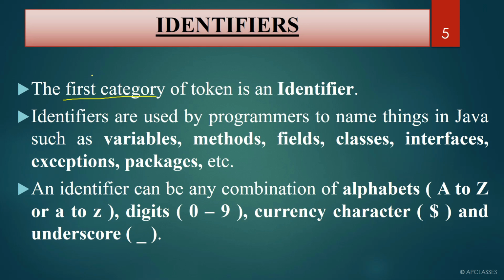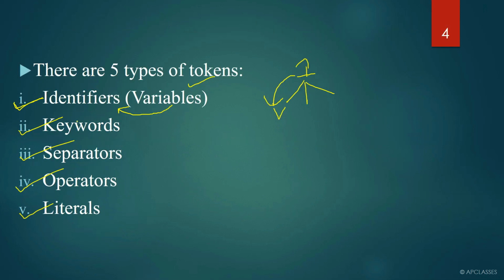Remember, student, I have placed identifier, keyword, separators, operator, literals in a sequence such that if I teach you identifiers first, it will be easy for you to understand keywords, then separators, operators, and literals. This is why I have mentioned identifiers as the first category. It is the first category according to me. Nowhere else will you find that it is the first category of token. Okay, there are 5 types of tokens, right?